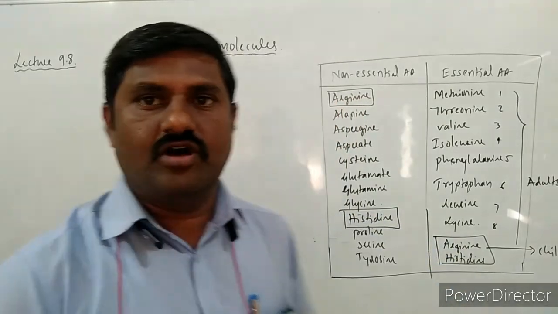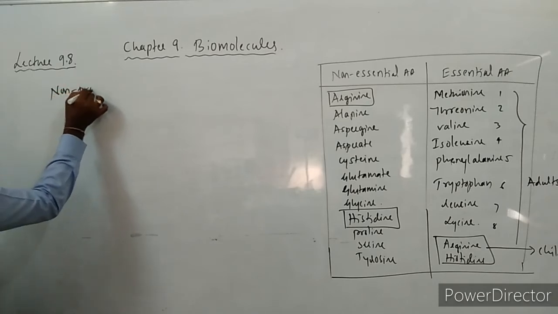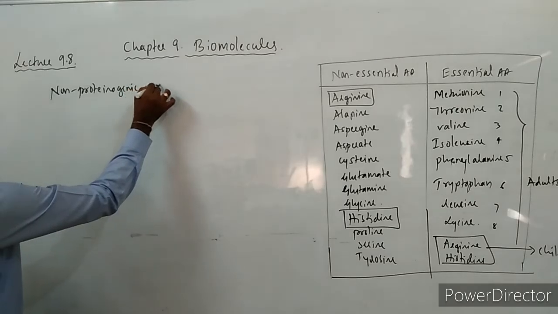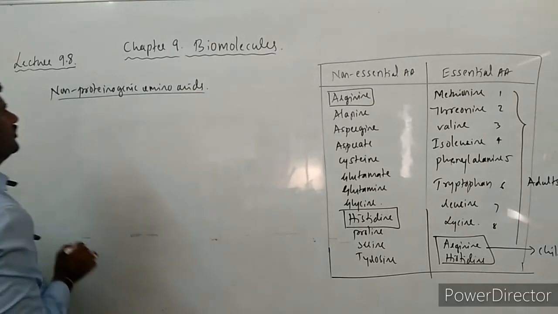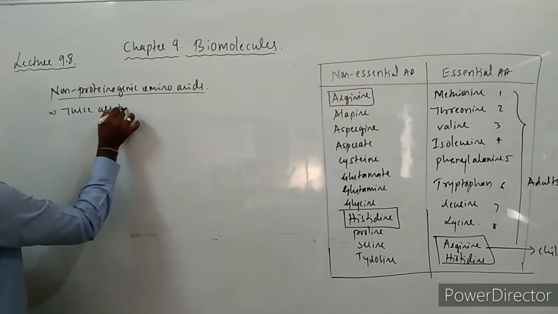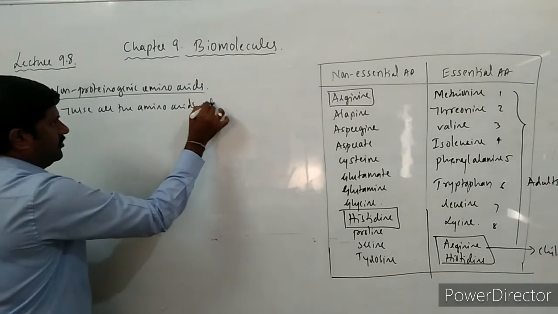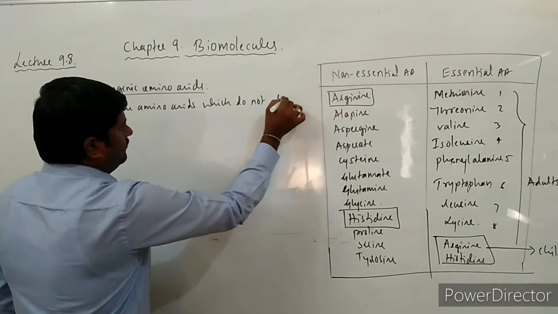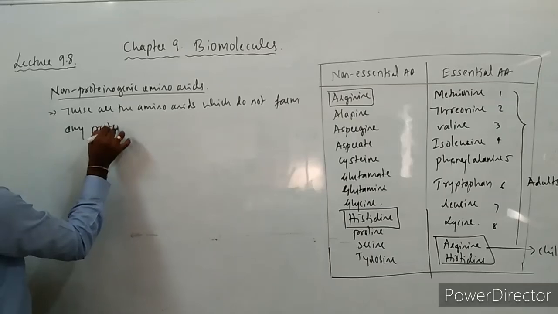Non-proteinogenic amino acids. What is non-proteinogenic amino acids? These are the amino acids which do not form any proteins.